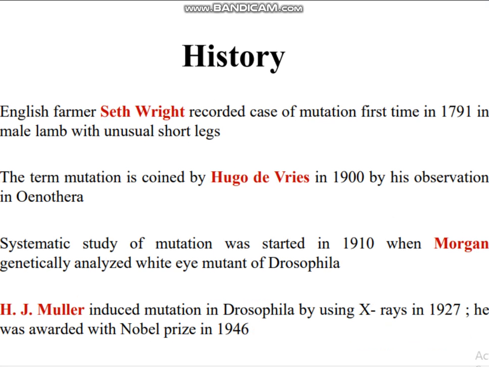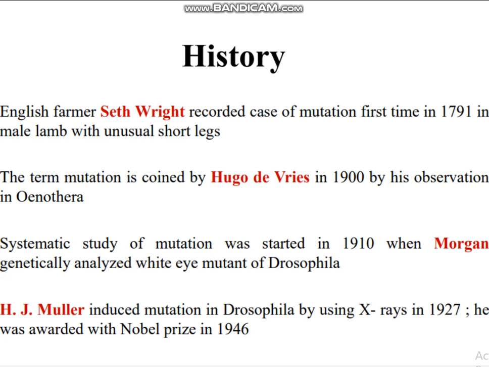Talking about the history, English farmer Seth Wright recorded a case of mutation for the first time in 1791 in a male lamb with unusually short legs. The term mutation was coined by Hugo de Vries in 1900 by his observation in Oenothera.